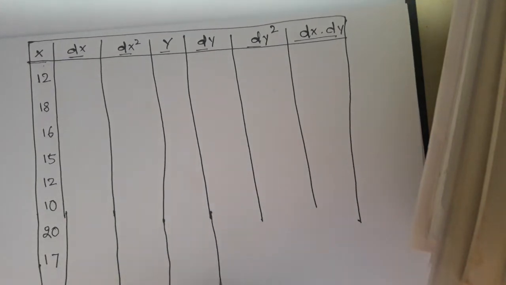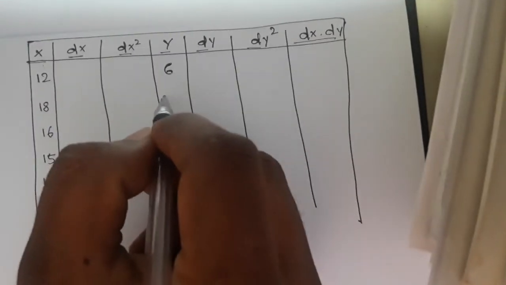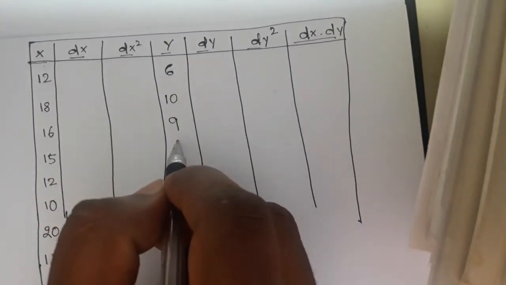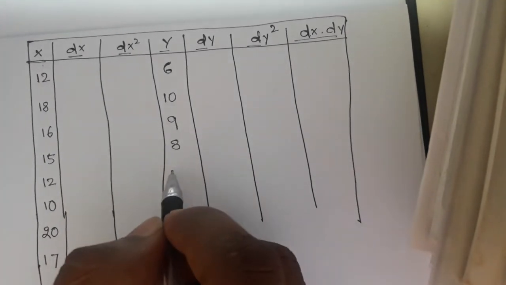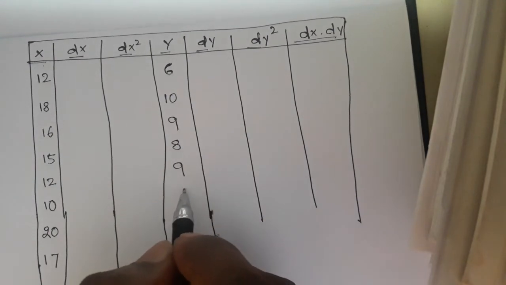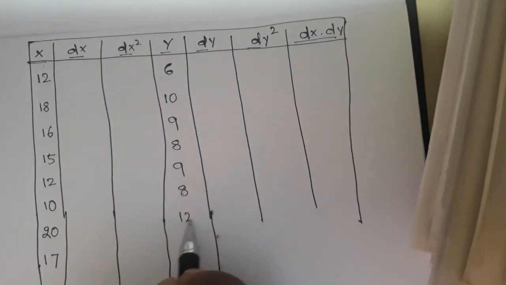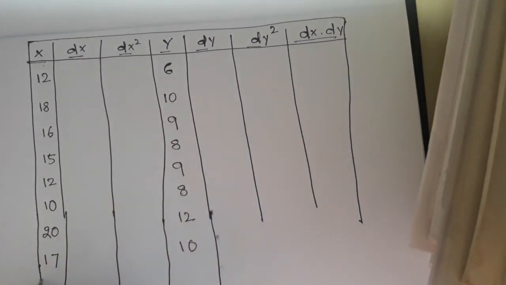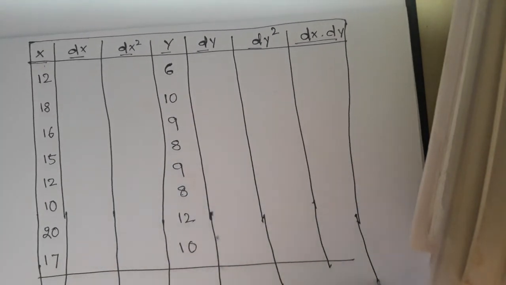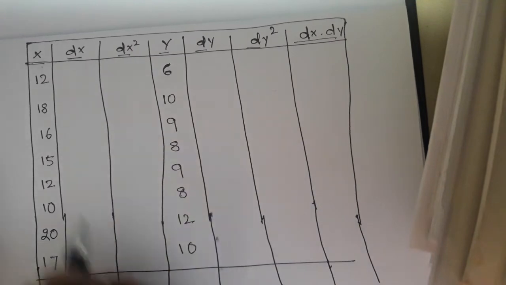Okay, so next we have to take the y values: 6, 10, 9, 8, 9, 8, 12, 10. Okay, these are all the y values. So here first we have to do the dx.